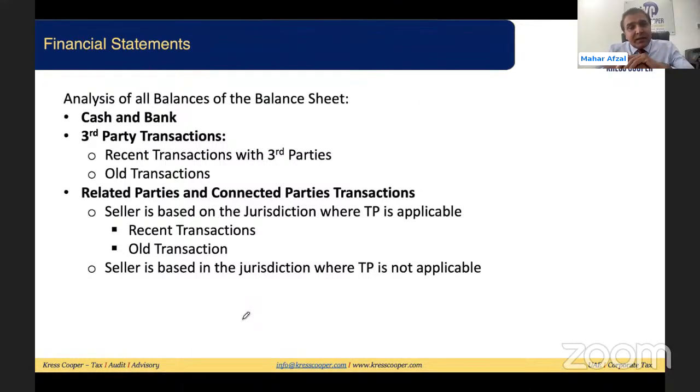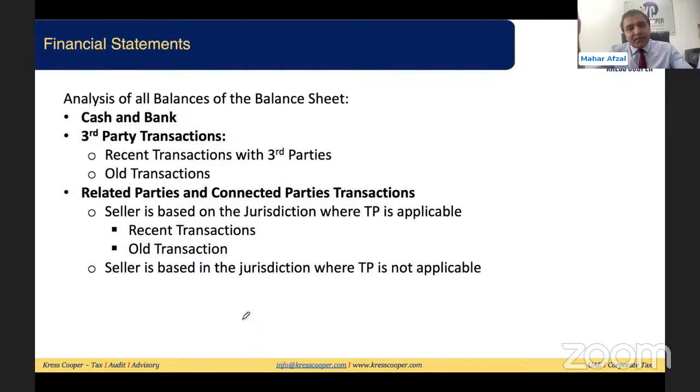So basically, at a high level, I can say we will be required to do an analysis of the whole balance sheet. There will be assets, liabilities, current assets, non-current assets, current liabilities, non-current liabilities, equity, all these things in the balance sheet.